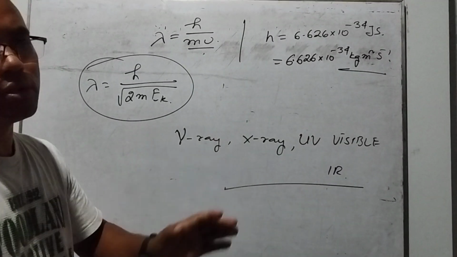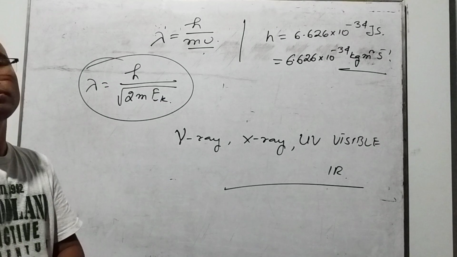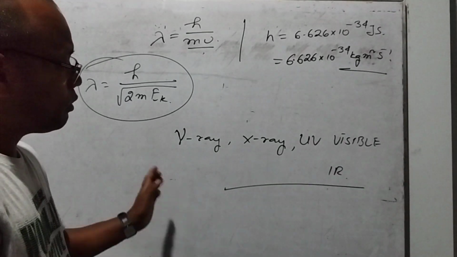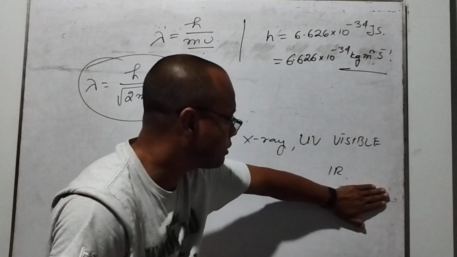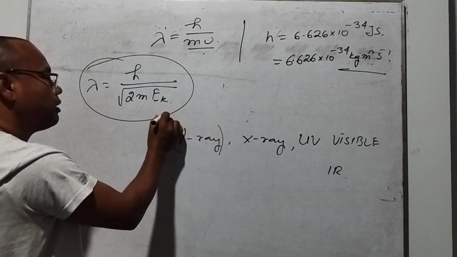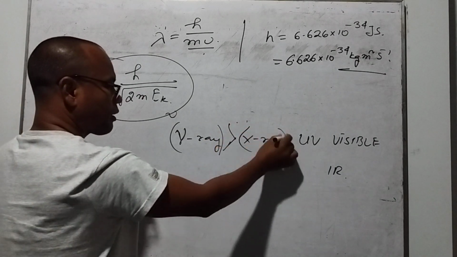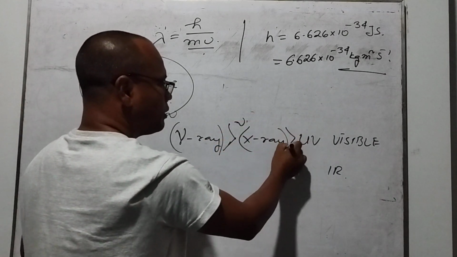Now these common electromagnetic radiations, gamma ray, X-ray, UV, visible, IR, have different frequencies and different wavelengths. Among these, which one has the highest frequency? This one, the gamma ray, then the X-ray, then the UV.